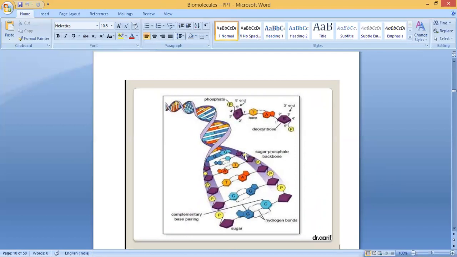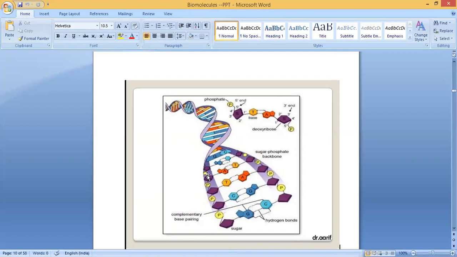Clear? Same here in DNA, you can see the sugar phosphate backbone. This is called the backbone of DNA. You can see sugar, then phosphate. This is the backbone of DNA. Then here you can see the nitrogenous bases, cytosine, guanine. Here also cytosine, guanine, adenine, thymine, thymine, adenine. These two are connected by a bond. Which bond? Hydrogen bonds. Then here this is sugar. This is called complementary base pairing.